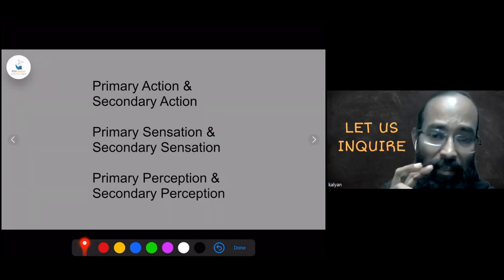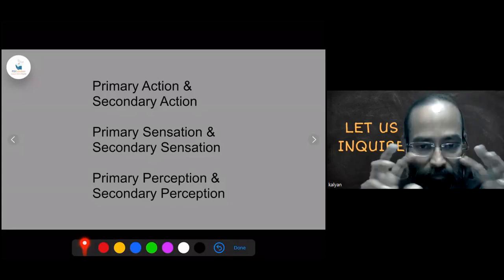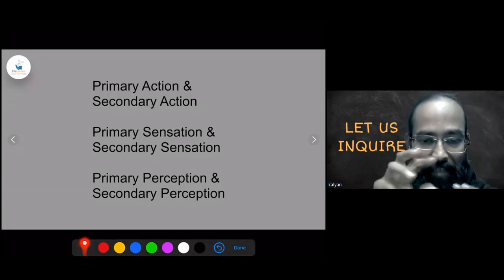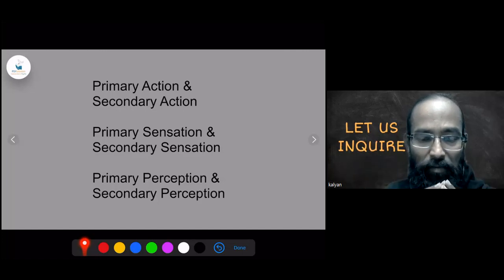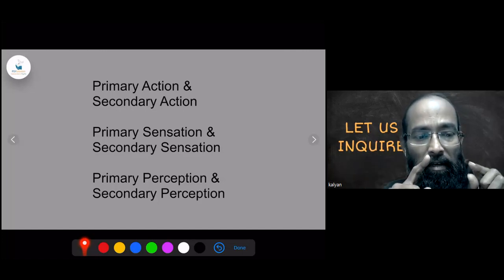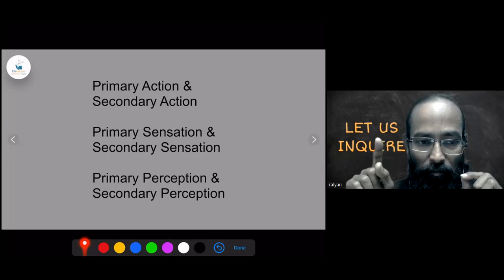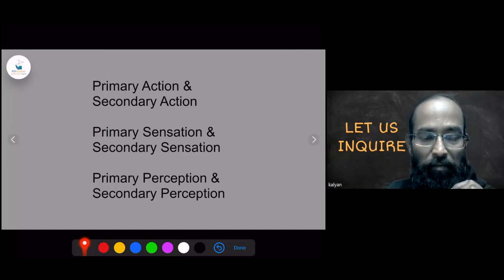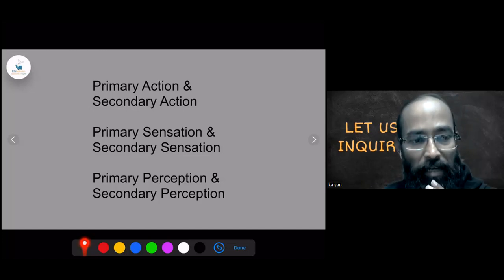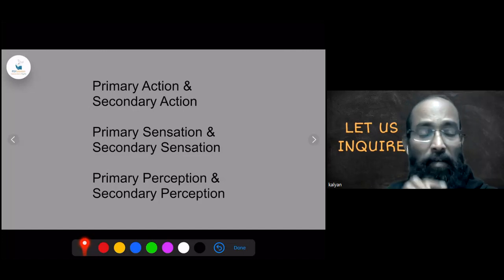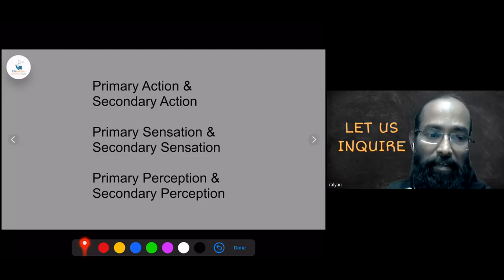So action here, what you need to understand, we have three things: ABC, action, sensation, perception. Now, action can be triggered by sensation also, perception also. In a natural flow, it must come from the perception. So if it is coming from the perception, then it is a primary action. If it is coming from the sensation, then it is a secondary action.